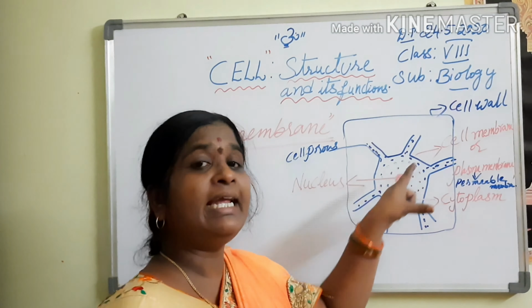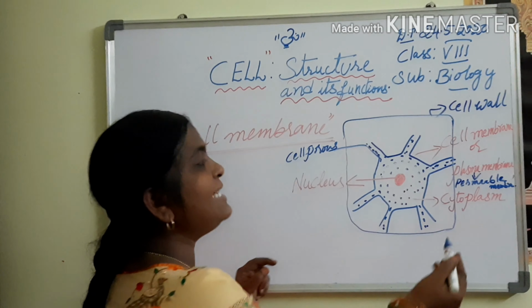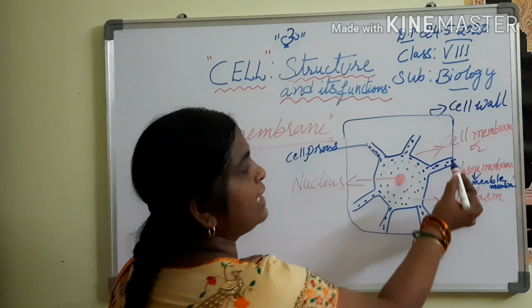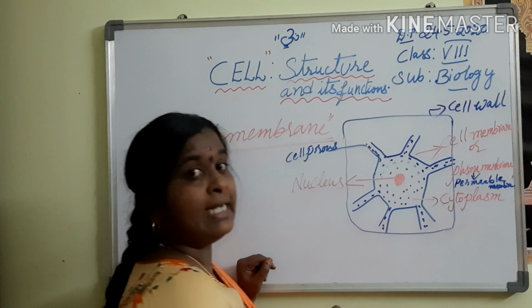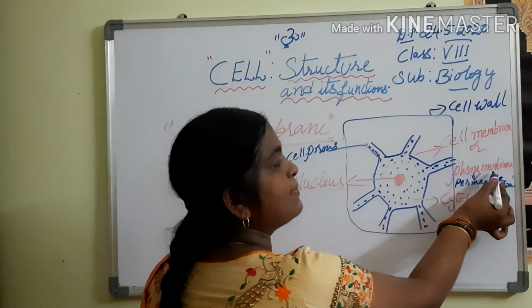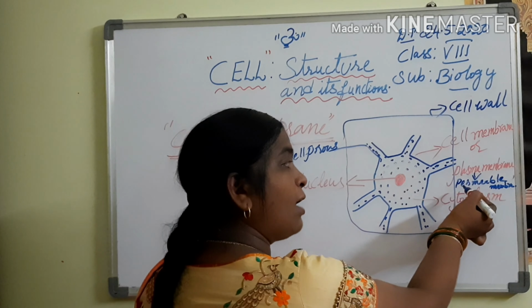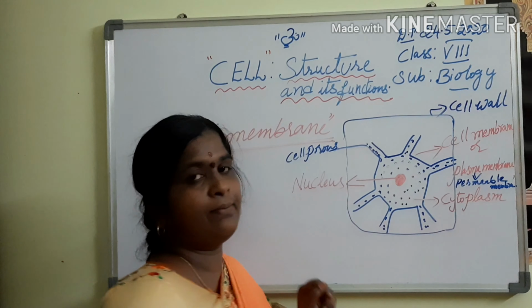Every cell has a thin, delicate membrane. That means the cell is covered with a thin, delicate membrane. What is that? Cell membrane. It is also called a plasma membrane. Understood? They are also called a permeable membrane.